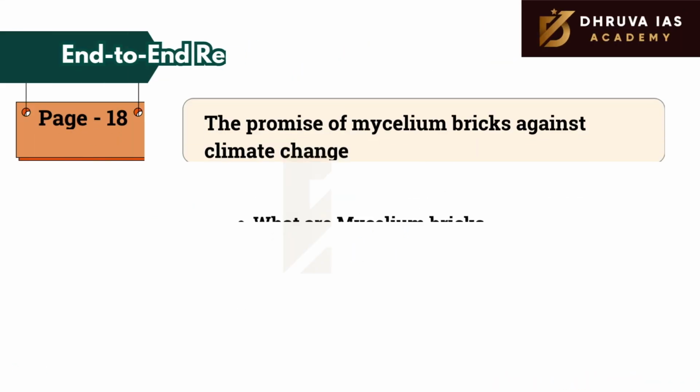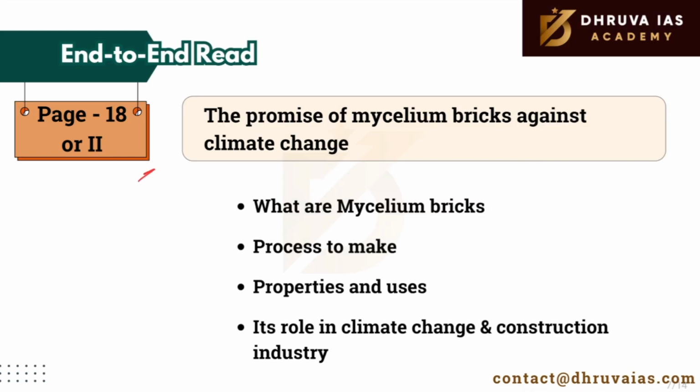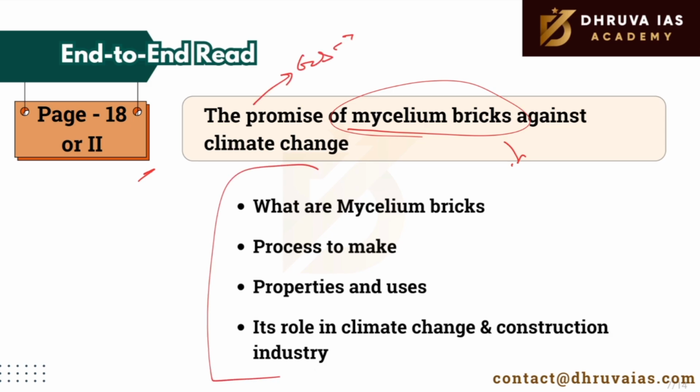The last article under end-to-end reads is on page number 18, or Roman number 2. This particular article highlights a recent innovation in the construction industry. Instead of bricks, the article highlights the uses of mycelium bricks in combating climate change. What is this and how is it made? What are the properties and what are the uses of it? Try to cover these. This article belongs to GS3 when we talk about science and technology as well as environment.